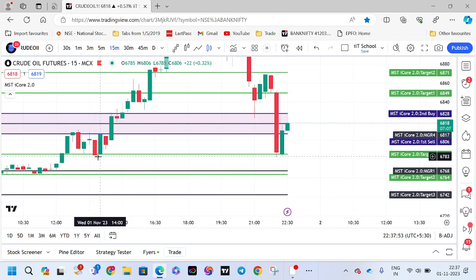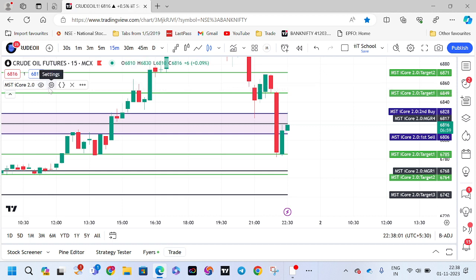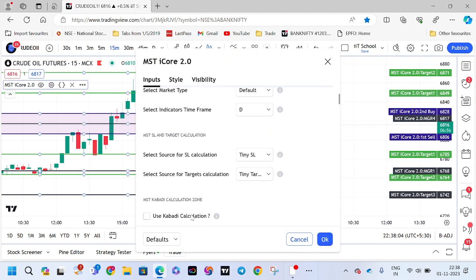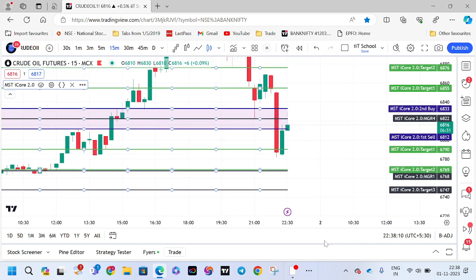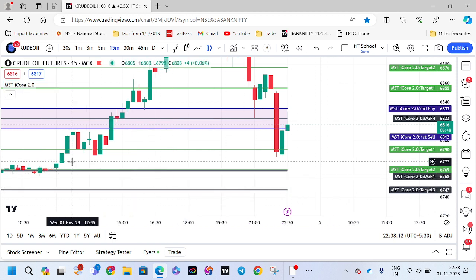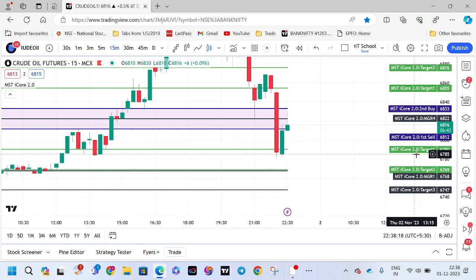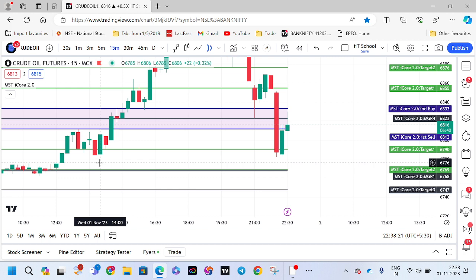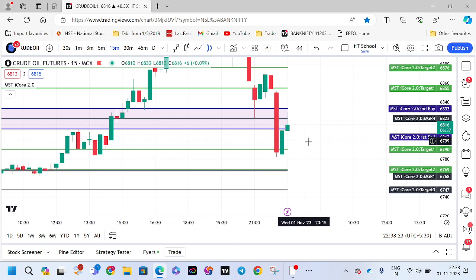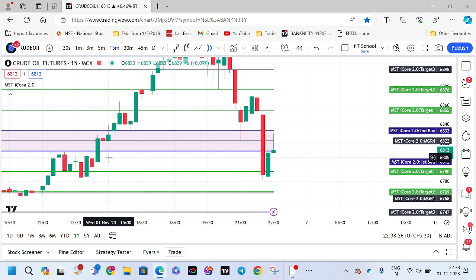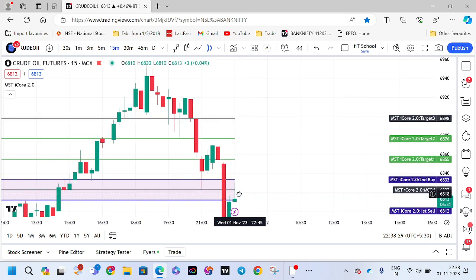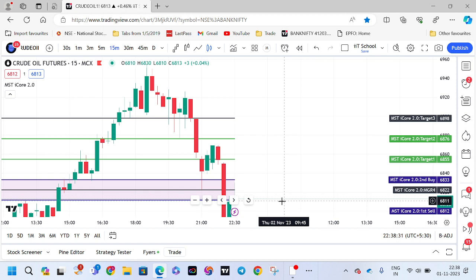And one more thing we have told you, suppose you are finding such a Bahubali candle, instead of going for that trading immediately, you can use this Kabaddi calculation. This is one method. If you don't follow it also, no problem. If you are comfortable following this, then you can follow it. Now you see the high made was 6811 and our entry 6812. So here sell activated and the first target perfectly hit. After that, buy activated and all the targets have been hit. So now we should know where the market will reverse from.